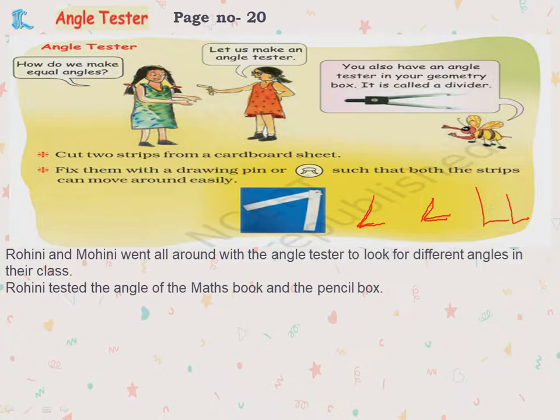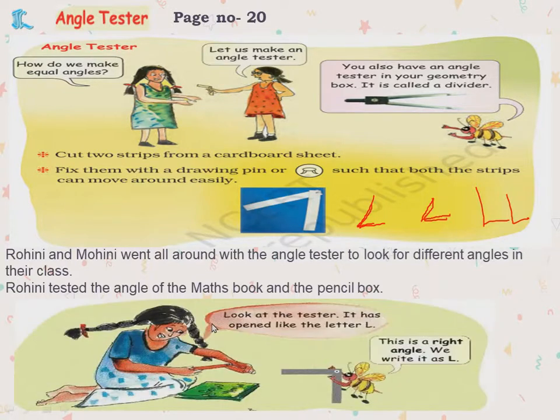Now Rohini and Mohini went all around with the angle tester to look for different shapes in their class. Rohini tested the angle of the Maths book and the pencil box, and when she looked at the tester, it has opened like a letter L. How it opened? It seems it opened like a letter L. When she kept at the corner of this, it opened like a letter L. This is called as right angle and we write it as L. Okay children, what is this called as? Right angle and we write it as L. Now we have learnt a new one, that is right angle.